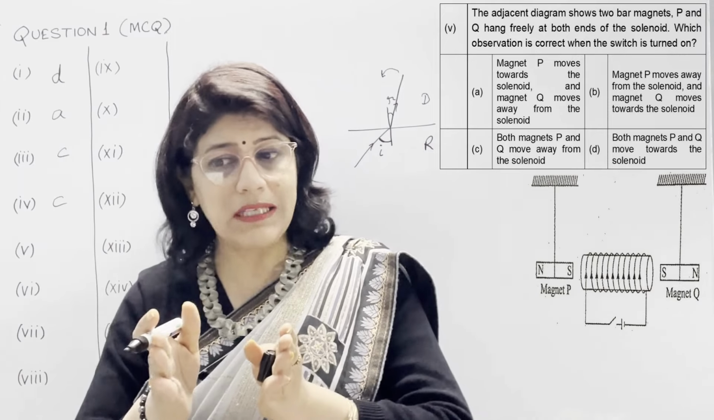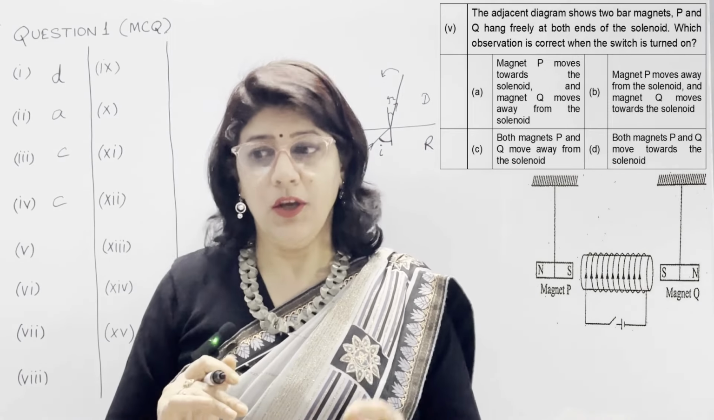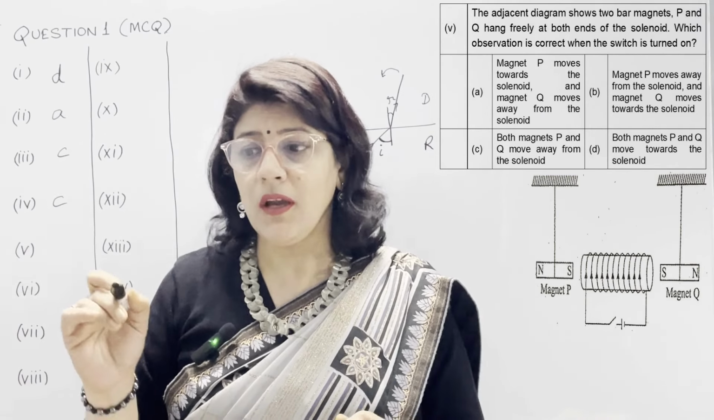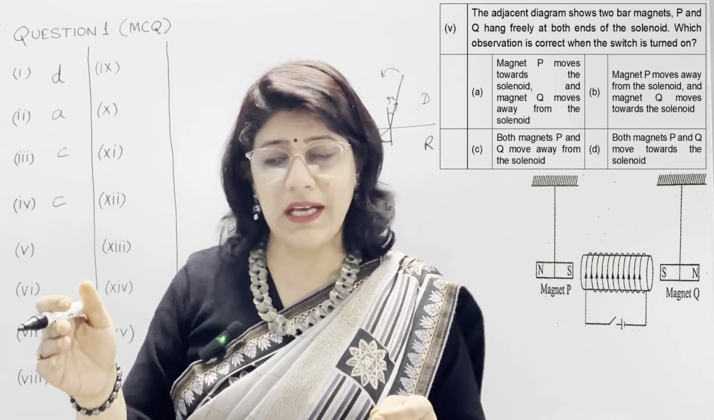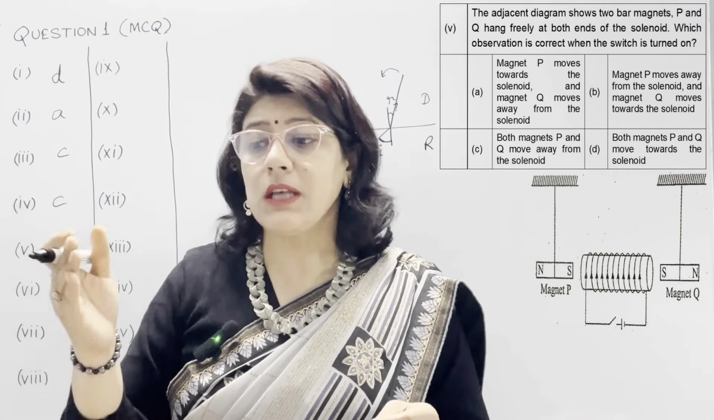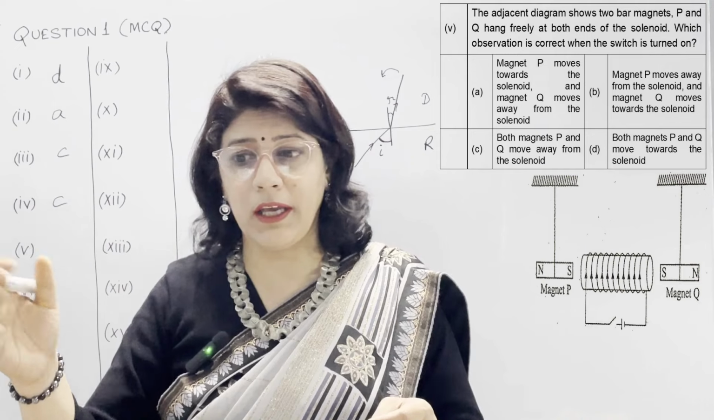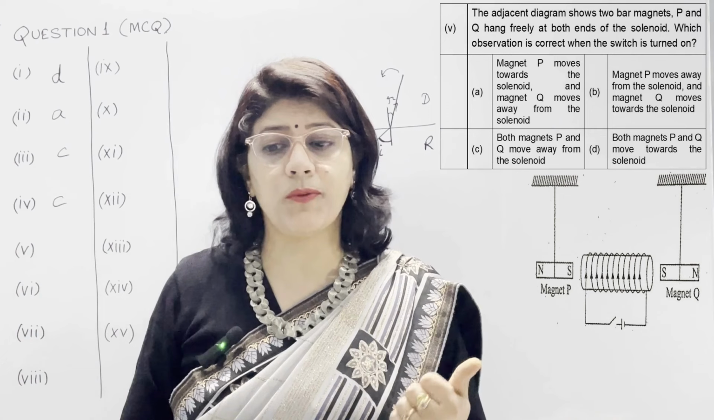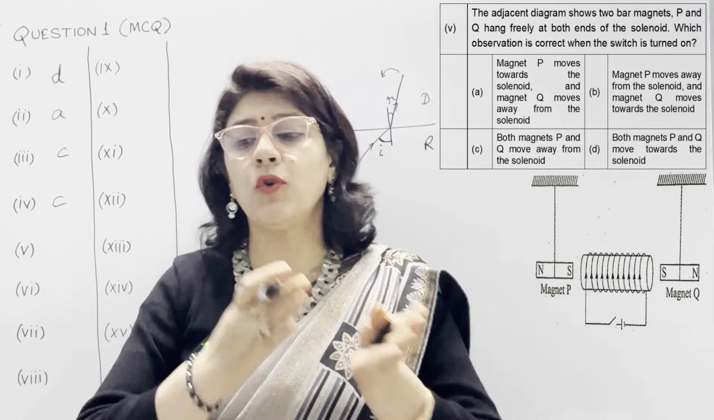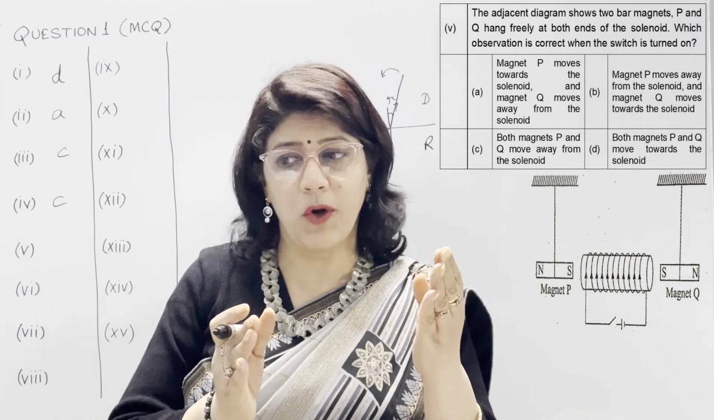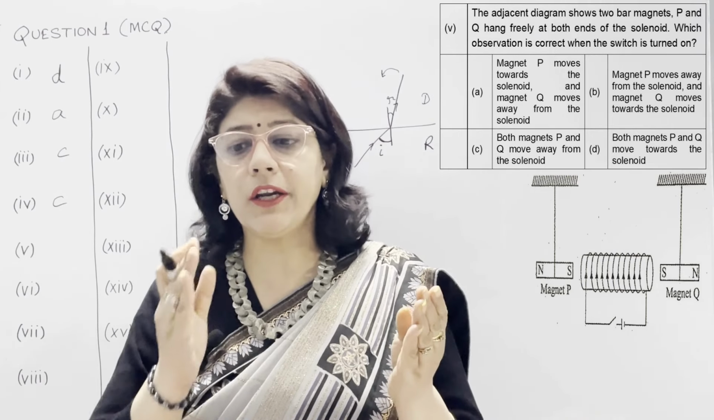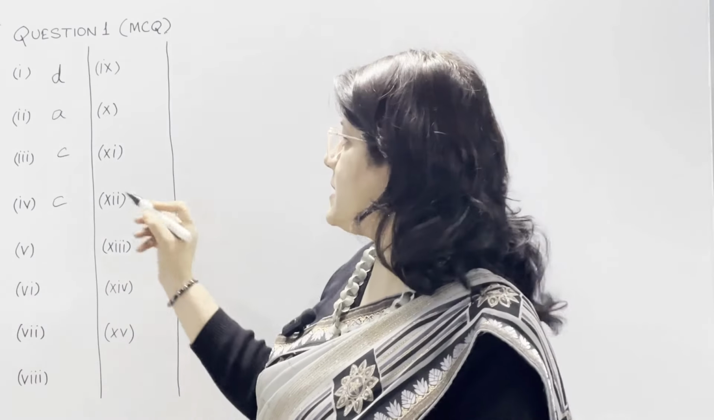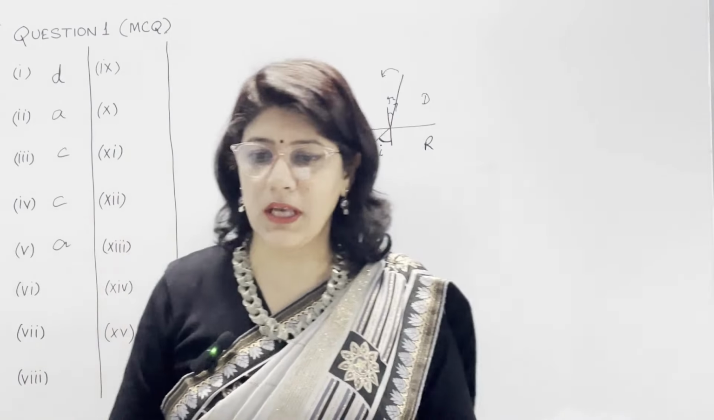Magnet P will try to come near the solenoid, because there is a north pole there, and opposite polarity attracts, so it will come close. And on the other side, when here we have north, on that side we will have clockwise, it means there we will have a south pole. What will south polarity tell the other magnet? Go move away. So magnet Q moves away from the solenoid. So our correct option is A, in which magnet P move toward the solenoid, because on our left hand side a north pole of the solenoid is formed, and magnet Q moves away from the solenoid because on our right hand side a south pole is formed. So correct option is A. In fifth part, correct option is A.